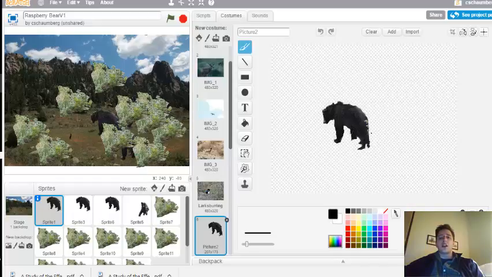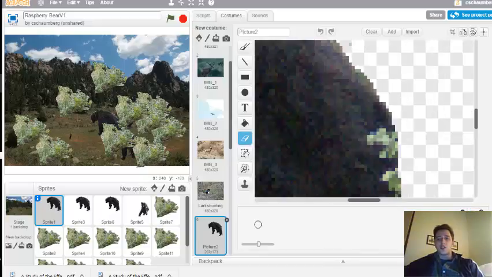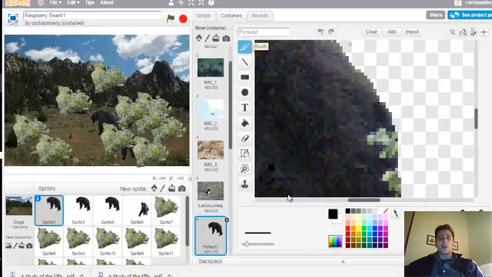I didn't take out this portion right here, but basically what you do is you hit edit, you hit the erase button, and you can zoom in. So I can zoom into like 100 and erase this, or what I can do now is actually draw. I can get my paint can here and draw in different colors.